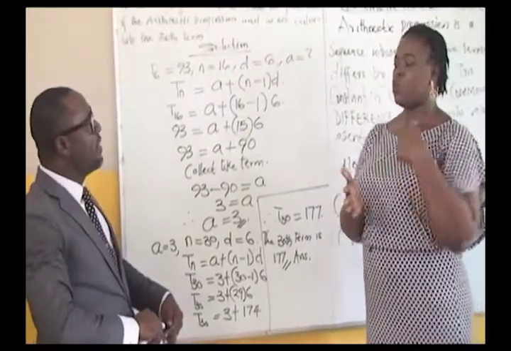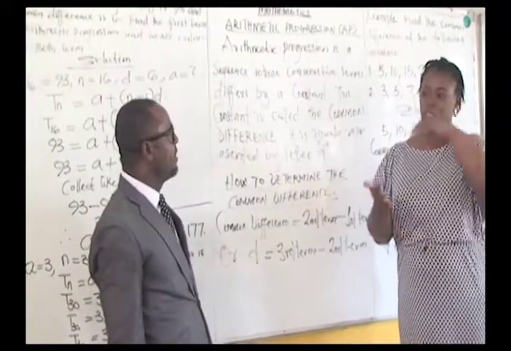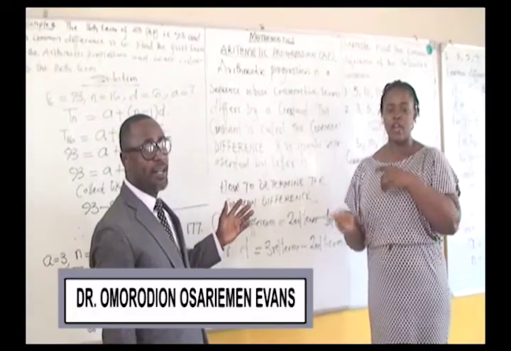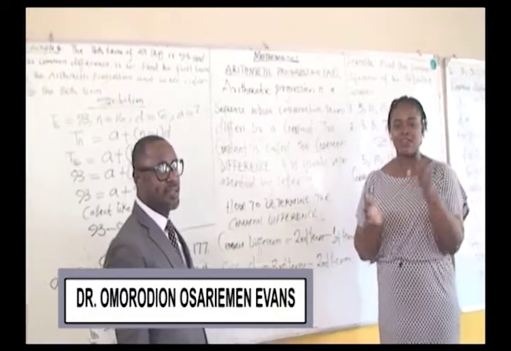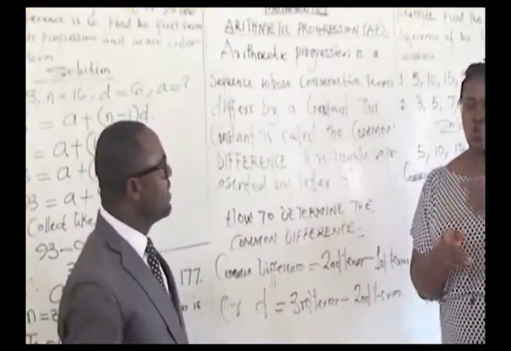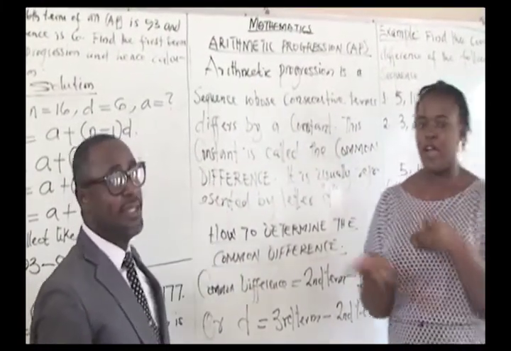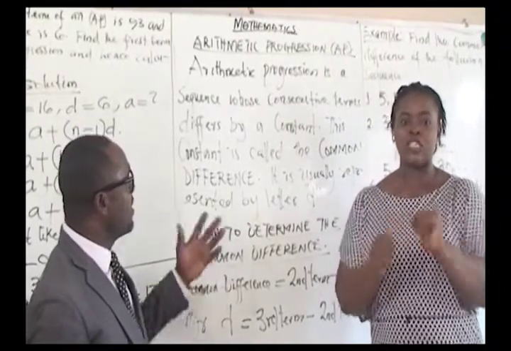But meanwhile, before I conclude, from what we've done so far, I would like to explain a few things in a few minutes in order for us to comprehend exactly what we have been saying. We defined the arithmetic progression, which I believe you have already learned.